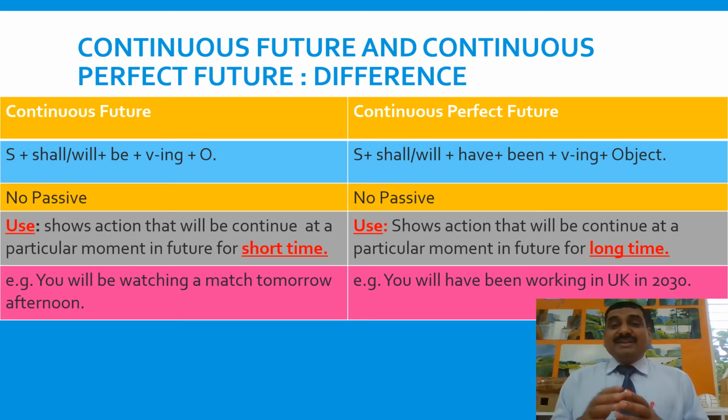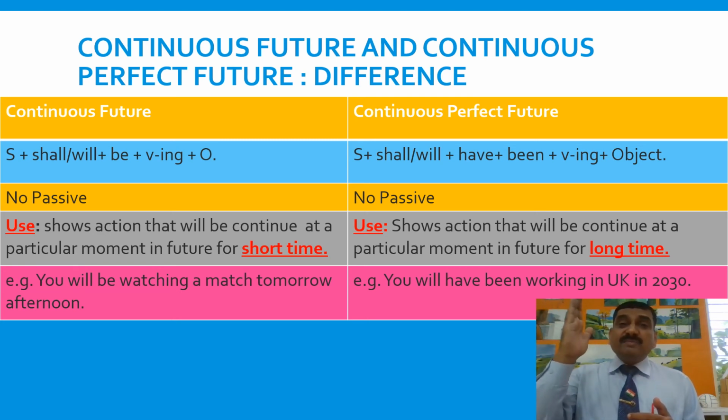On the other hand, continuous perfect future shows action that will be continuing at a particular moment in future and it will continue for a long span of time. For example, you will have been working in US in 2030. Now you are in India, but in 2030 you will have been working, meaning a long time.